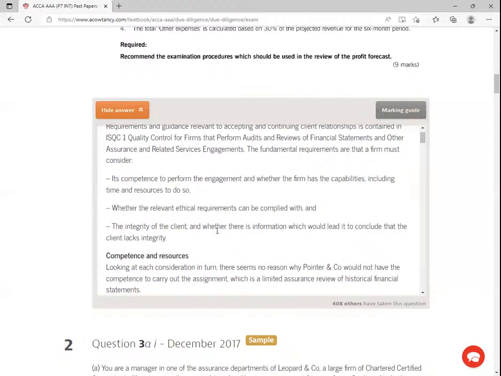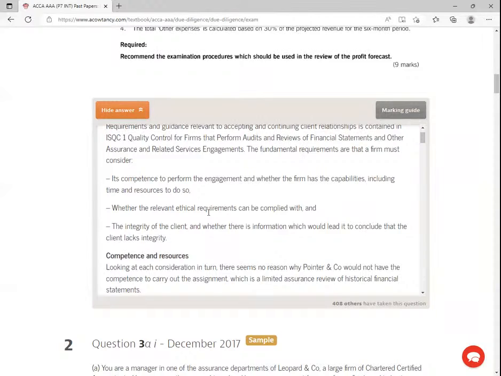So, ladies and gentlemen, from this quality control standard you are required always to observe 3 things that, if I were you, I would never forget. Number 1, am I competent enough as an auditor to engage in this particular exercise that this gentleman wants me to look at? That's very important. Are there ethical requirements that must be complied with? Yes. 10% fees, and you want me to take up another job, so I may easily exceed the 15%. And here you are intimidating me. So there are ethical issues involving this particular assignment.